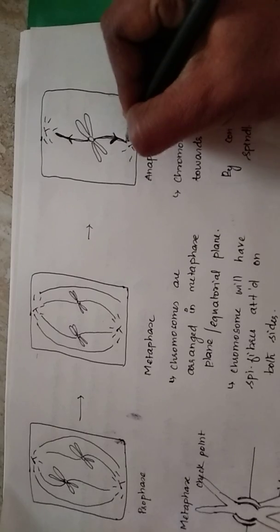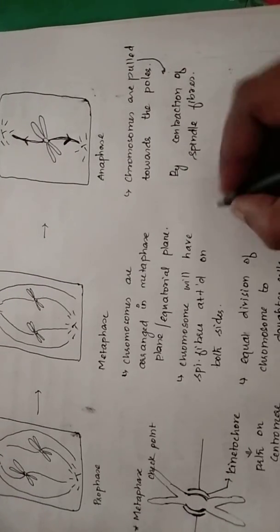So this spindle fiber starts contracting in this direction, pull it towards the pole, and this spindle fiber contracts in this direction, pull it towards this pole. So that is what is pulling of chromosomes towards pole by contraction of spindle fibers.